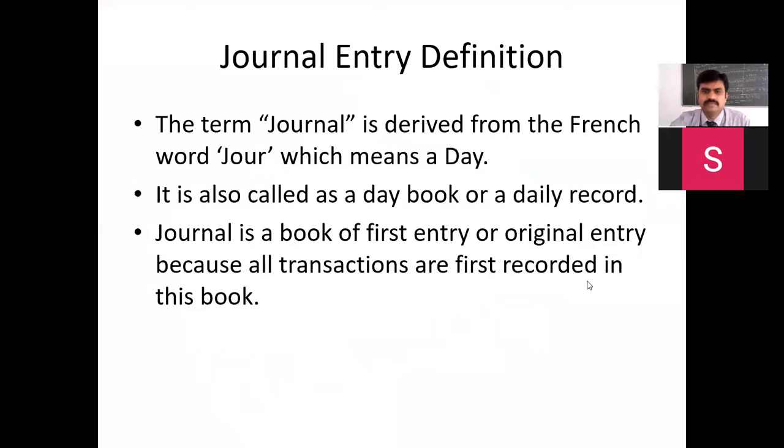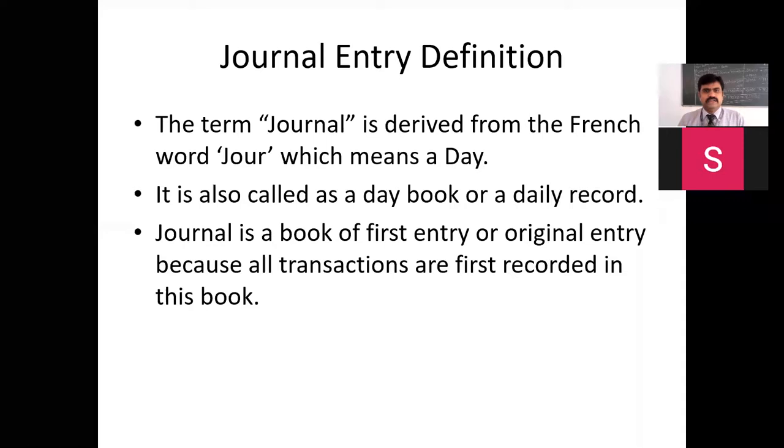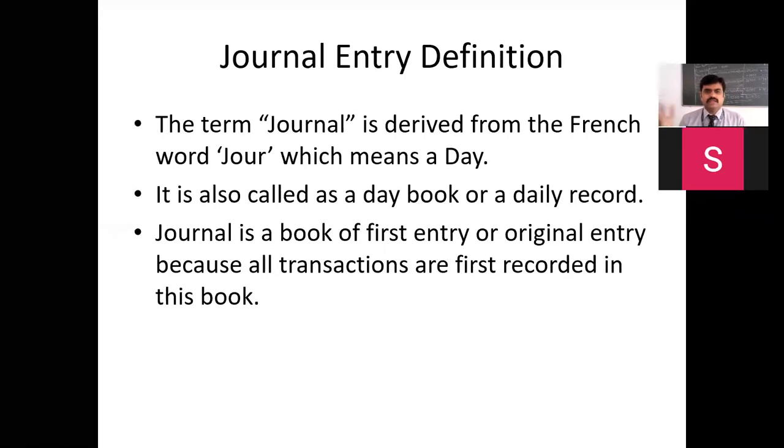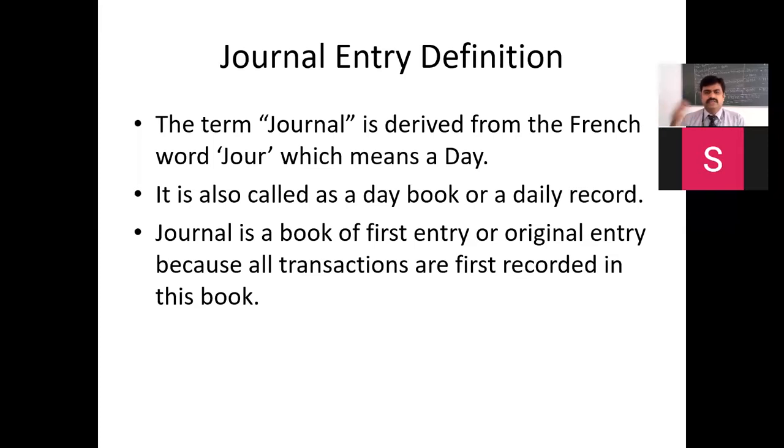Are you able to see the screen? Yes, sir. So the term journal is derived from the French word jour, J-O-U-R, which means a day. Journal is nothing but a day. It is also called a day book, or a daily record. It is a record of the day-to-day transactions that take place in a business enterprise, in a company or a firm.